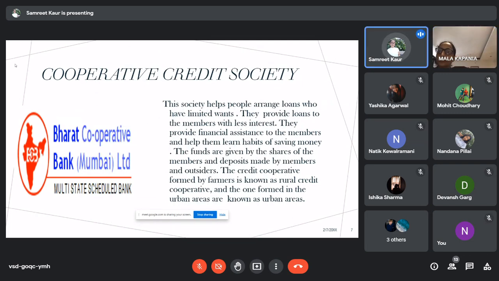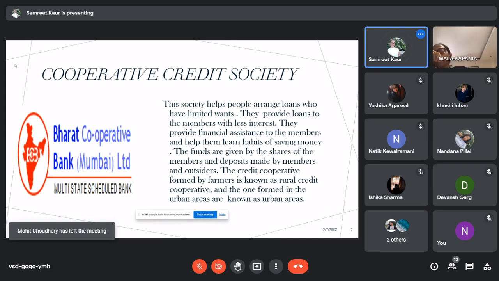The fourth one is cooperative credit society. It consists of people who have limited means and they cannot afford the loans given by a bank. So these societies provide financial assistance to its members and promote habits of saving among the members. They give loans at less interest and easy terms.